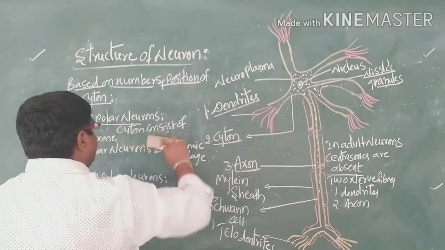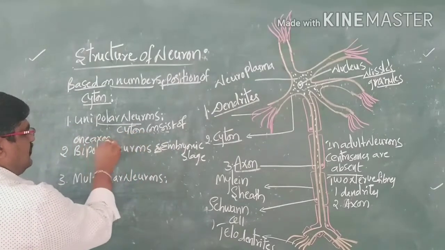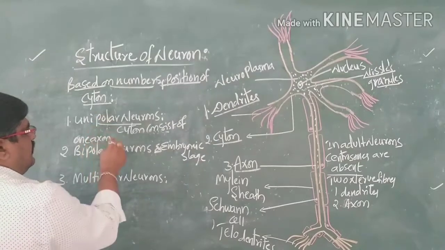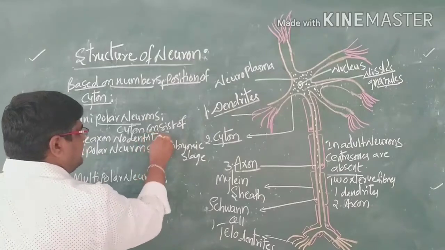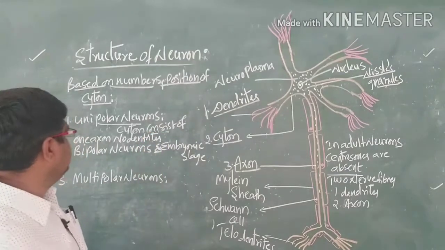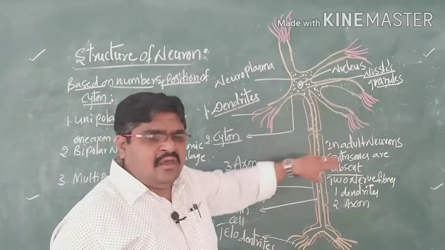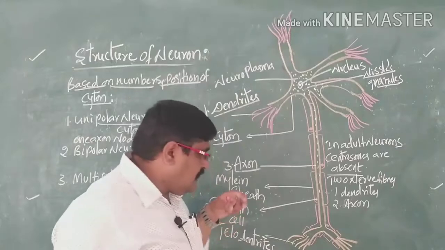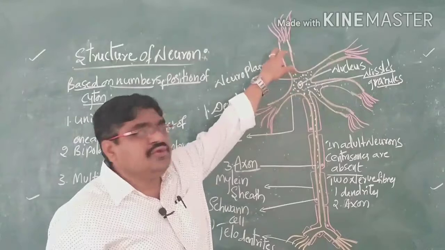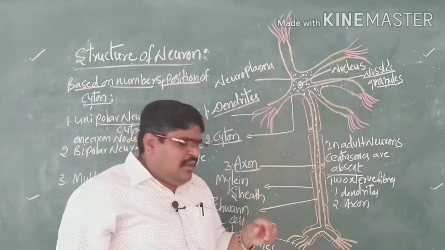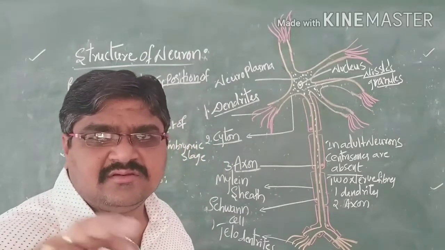Here there is only one cyton and one axon, and there is no dendrite. Then we call that a unipolar neuron.